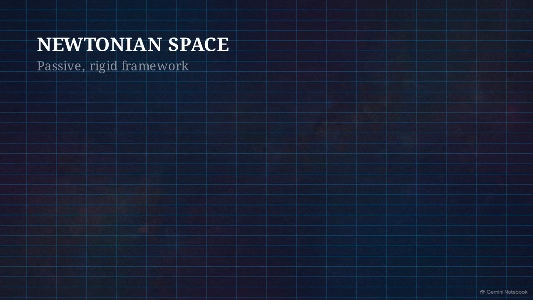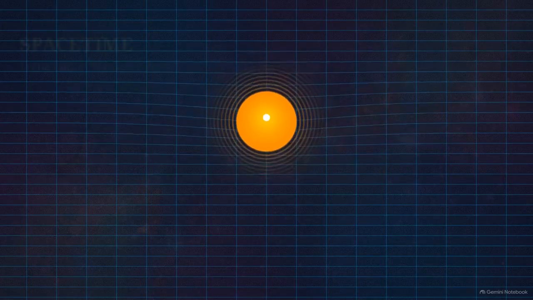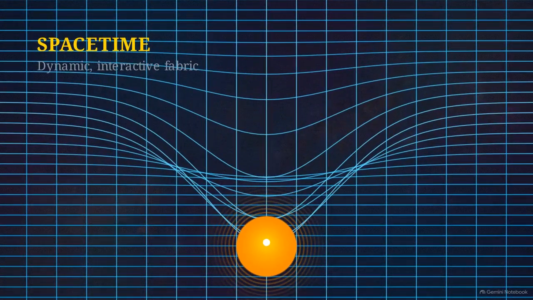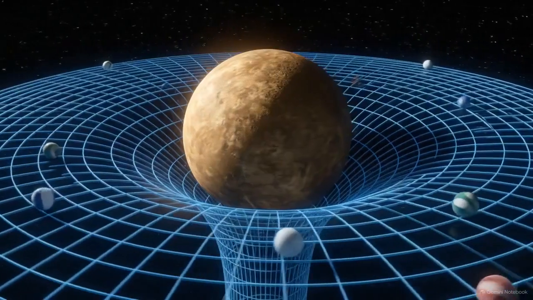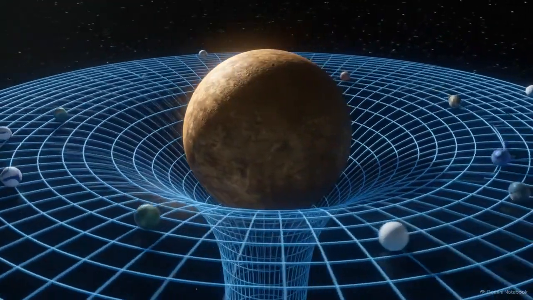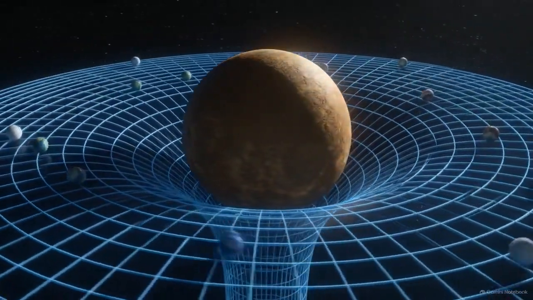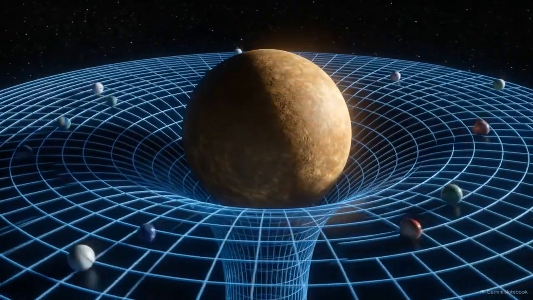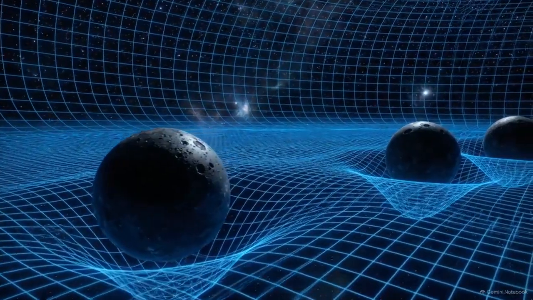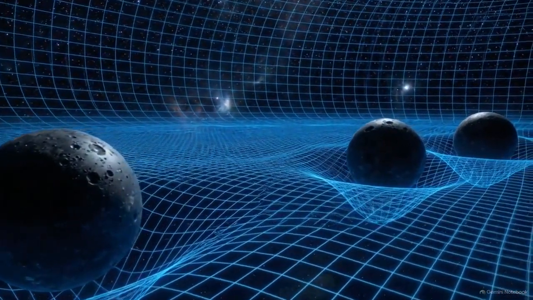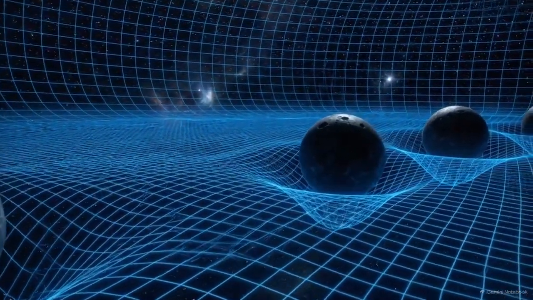Gravity isn't a pulling force. The presence of matter and energy physically deforms the invisible, four-dimensional fabric of spacetime. Planets orbiting the sun aren't yanked by an invisible tether. They are simply rolling along the curved topography the sun carved into space. We do not live in a clockwork universe built on a rigid grid. We live inside an interactive, four-dimensional structure.